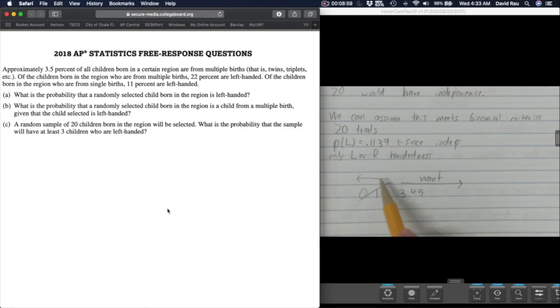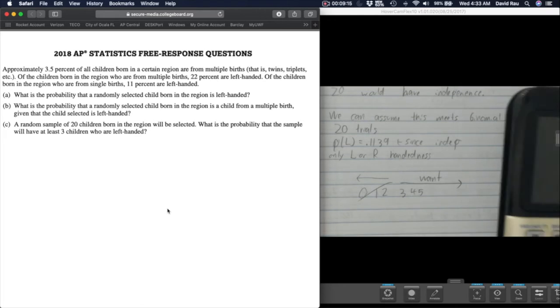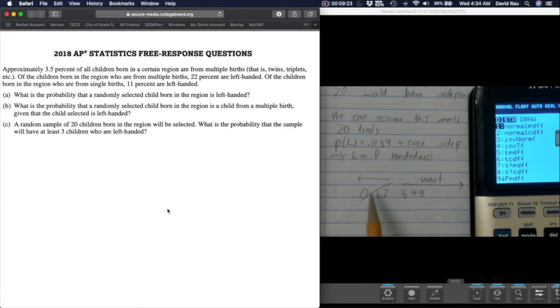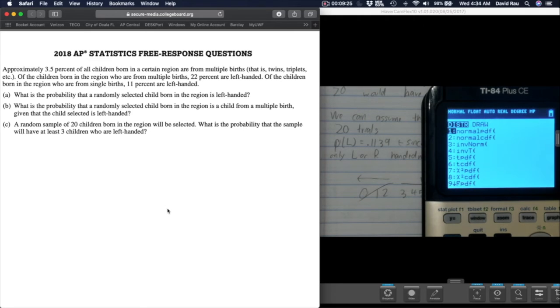So we actually want to focus on how we can just find the answer we don't want, which only contains 3 options: either no left-handed, 1 left-handed, or 2 left-handed. And then if we subtract that probability from 1, we'll have at least 3 are left-handed. All right, so because this is binomial, I'm going to go to binomial CDF. In other words, I'm going to choose the one that will cumulatively find all this information for me.